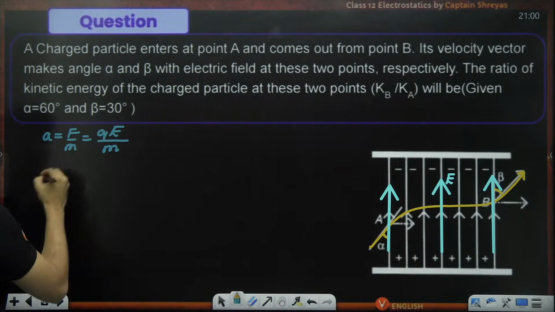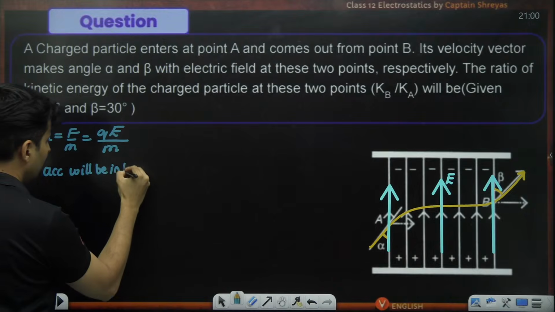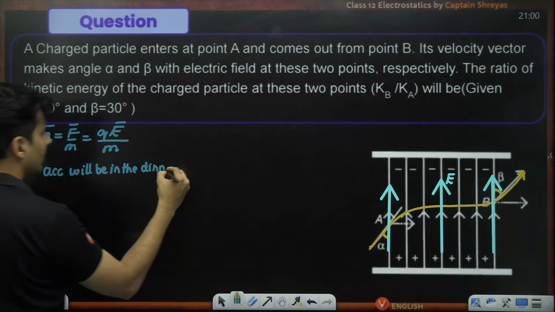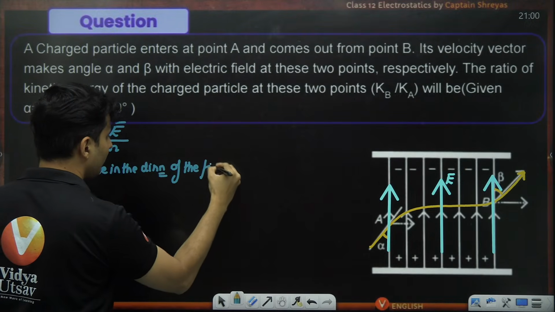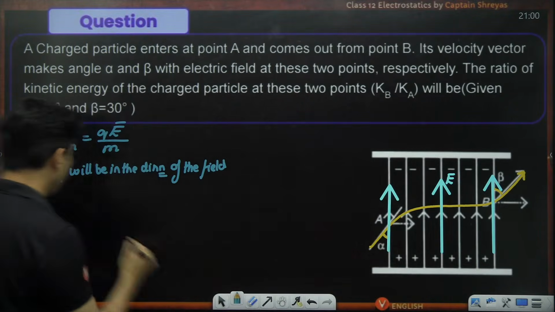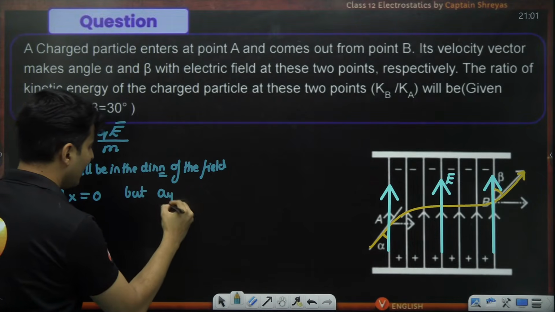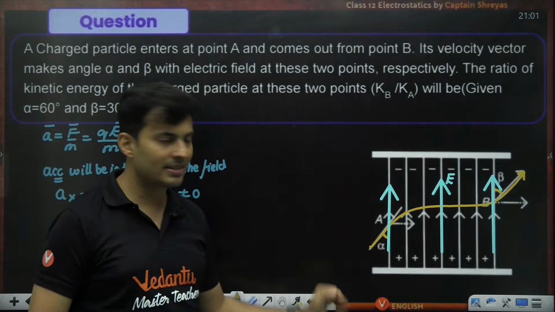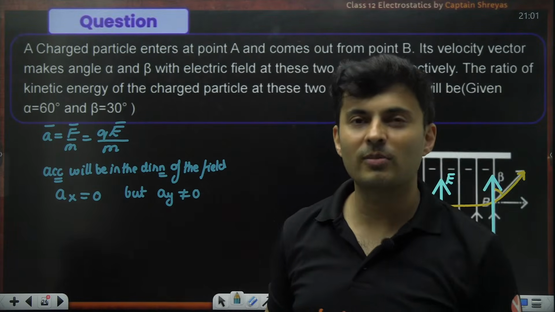So acceleration will be in the direction of the field, which means in the y direction. So can I then say ax is 0 but ay is non-zero? There is no component of the acceleration in the x direction, only the y component. This is crucial for solving the question.